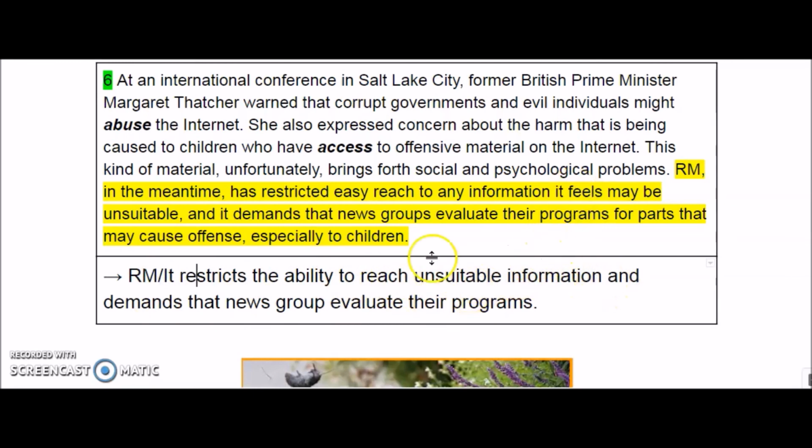So let's revise our paraphrasing skills, right? So it's like, it feels maybe unsuitable. It's like reach unsuitable information. So as you can see, this is paraphrasing. And demands, so it here, RM, that news groups evaluate their programs. Okay, so that's enough.